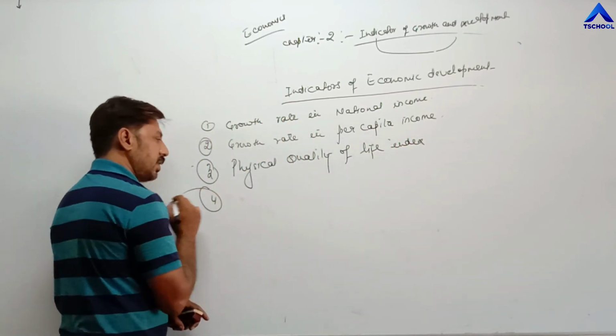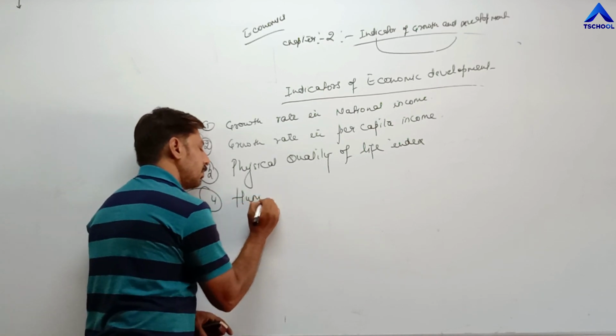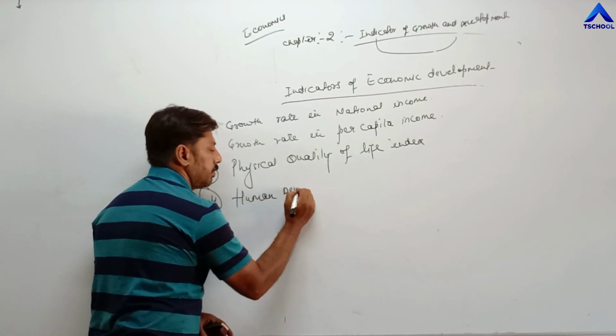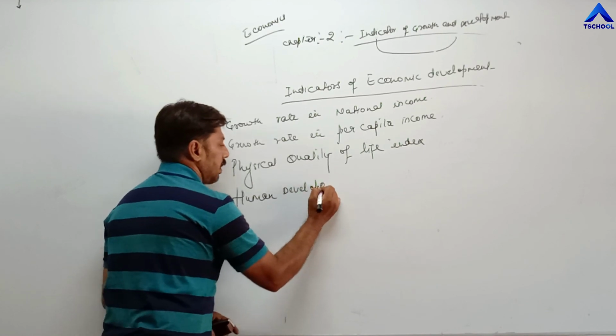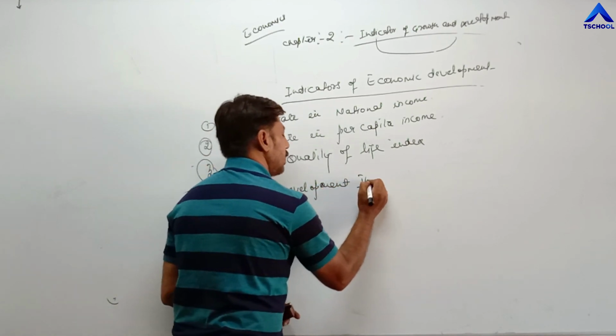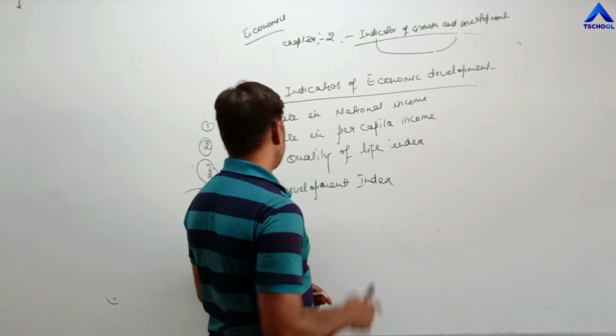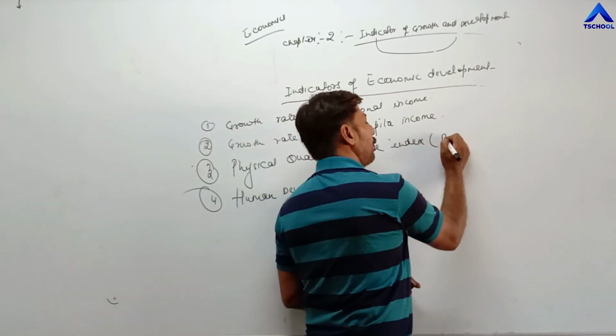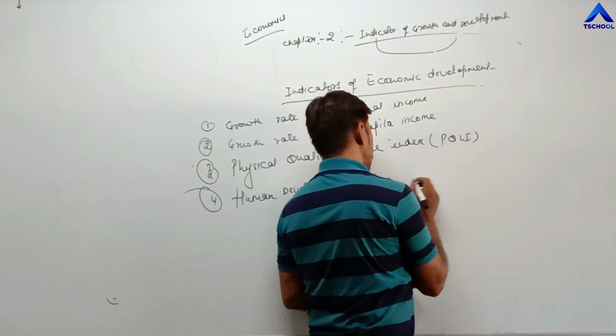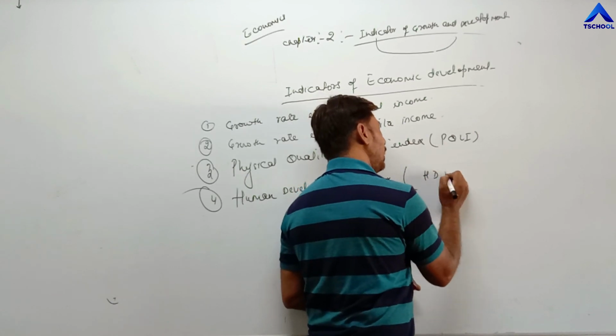And fourth, last one is human development index. Physical quality of life index, in short PQLI, and human development index, HDI.